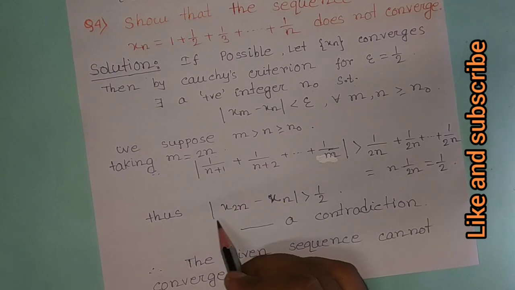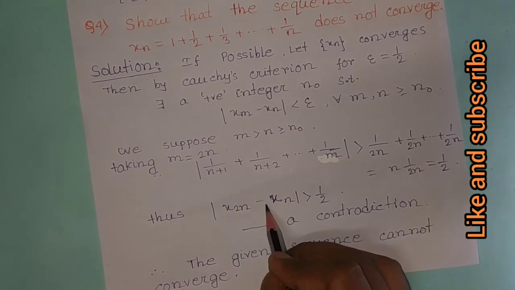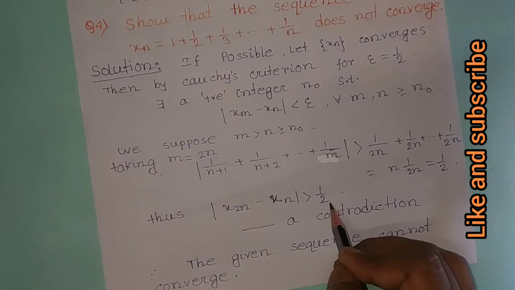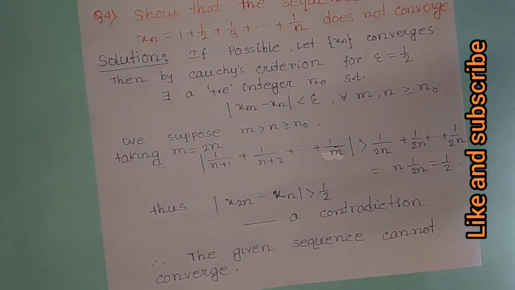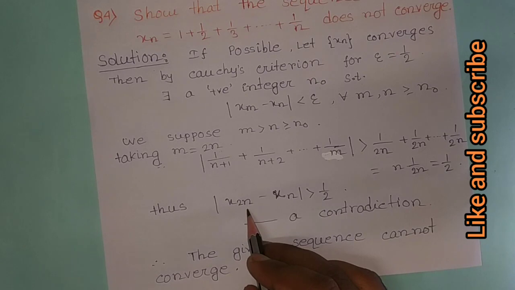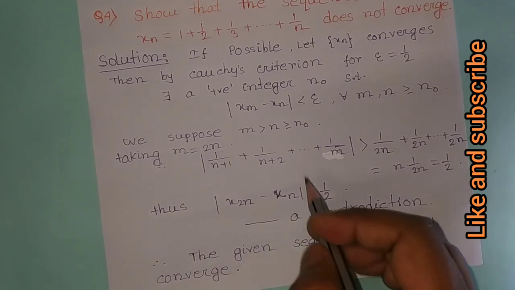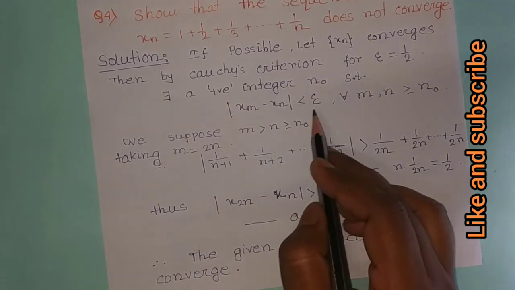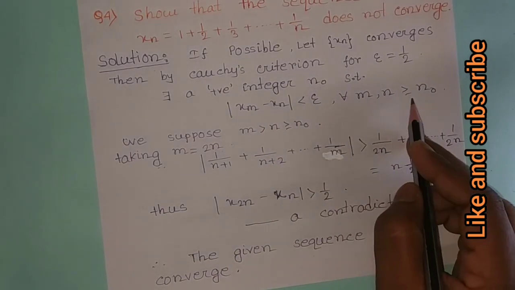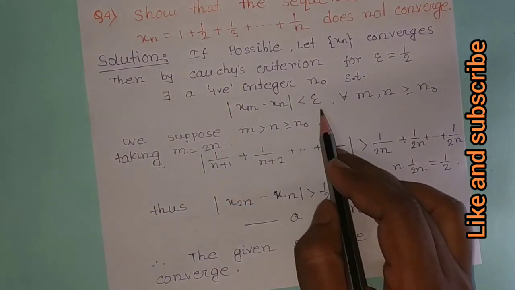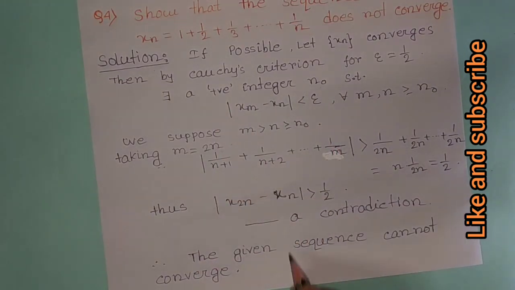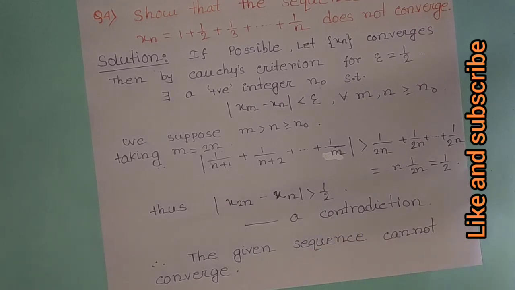Thus mod x2n minus xn is greater than half, which is a contradiction, because mod xm minus xn is less than epsilon for all m, n greater than or equal to n naught, and this definition is not satisfied. Therefore, the sequence is not a Cauchy sequence. Therefore, the given sequence cannot be convergent, since it is not a Cauchy sequence.